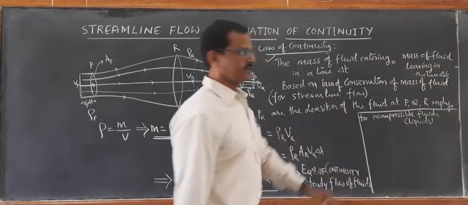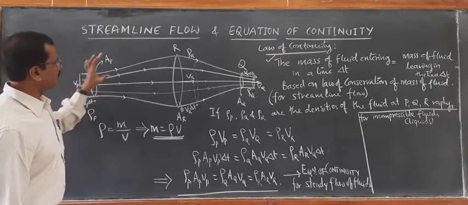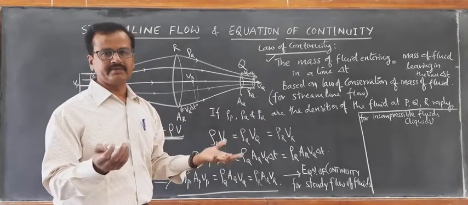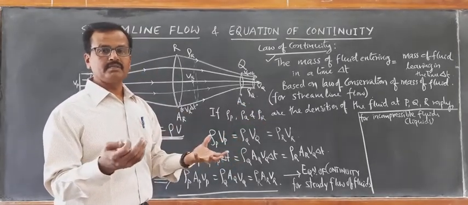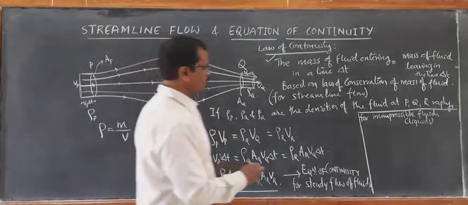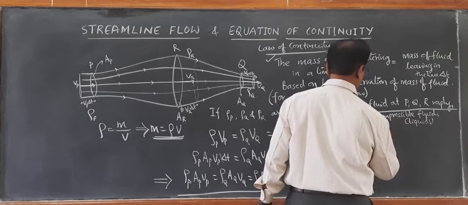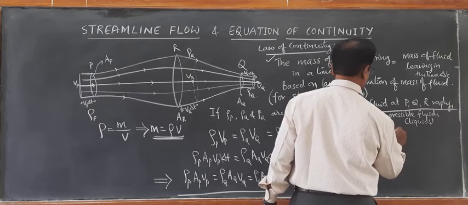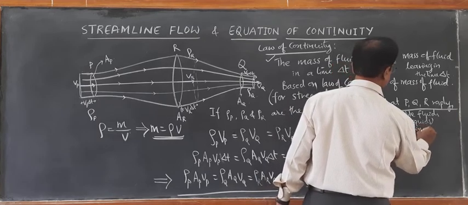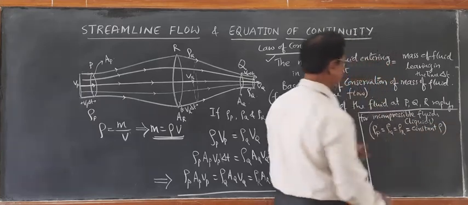For incompressible fluids, like liquid, when it enters P, crosses R and leaves out at Q, the density of the liquid remains the same because liquid is incompressible. Therefore, density of the liquids does not change during their flow. Therefore, we can take density rho P is equal to rho Q is equal to rho R, which is taken as just constant, that is rho. So this is an important thing to be remembered.